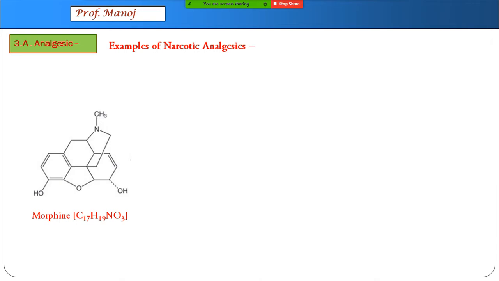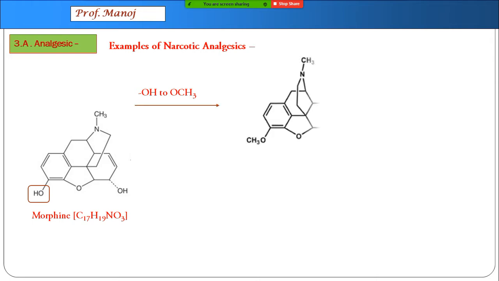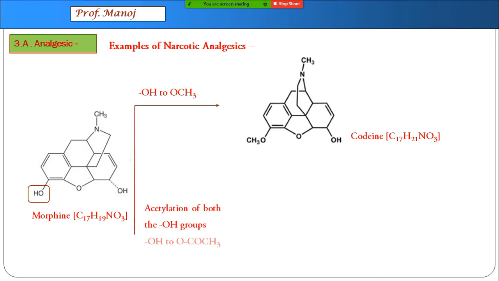Scientists modified these structures. This OH functional group, the phenolic OH functional group, was converted into OCH3. So we got a new structure. Can you see? OH became OCH3, and this was called codeine. Similarly, the other side OH group, both the OH groups are converted into OCOCH3.